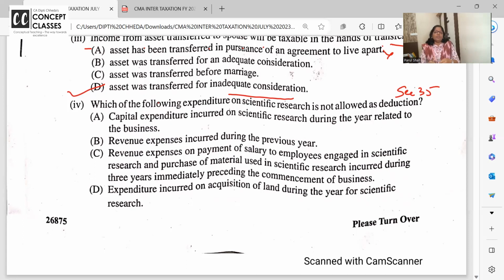Even if you give it to outside registered universities, national laboratories, IITs, or a company that is doing scientific research 100%, a pharmaceutical company, telecommunication, this is a list of scientific research expense allowed. What is not allowed, dear? Cost of land. Even if you purchase the land for scientific research, that is not allowed 100% as scientific research expense.